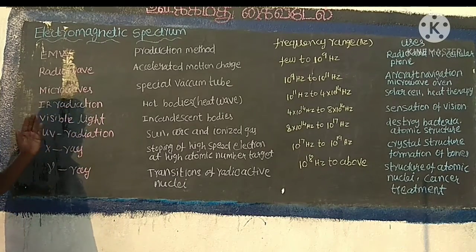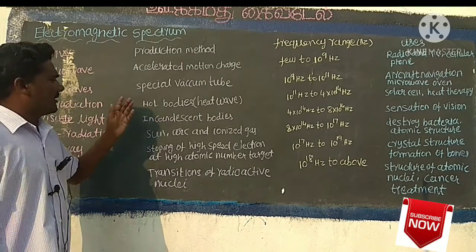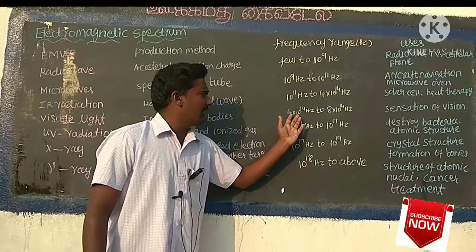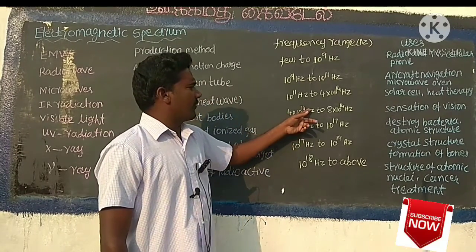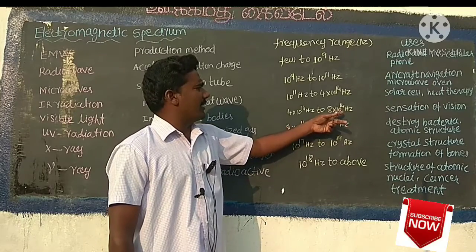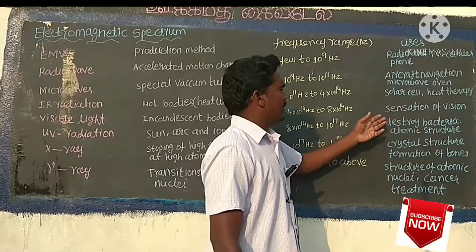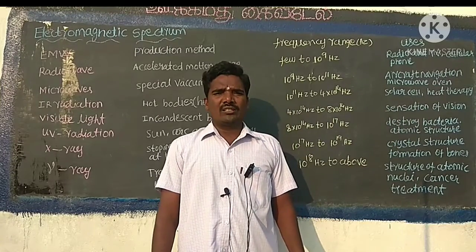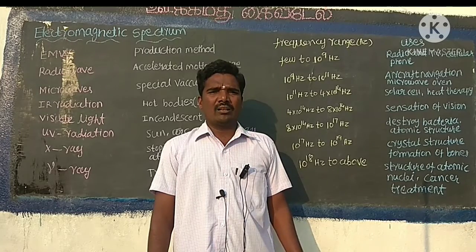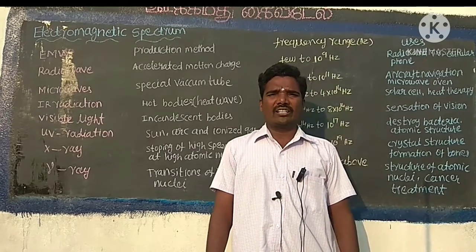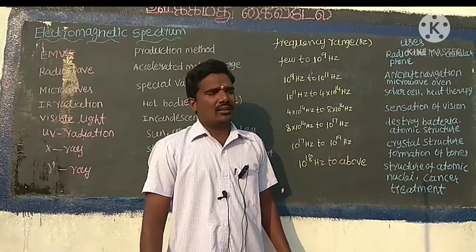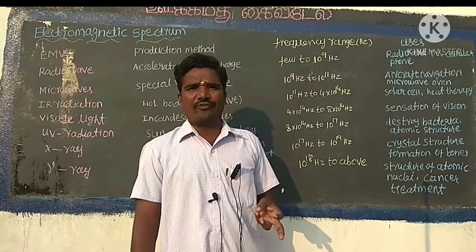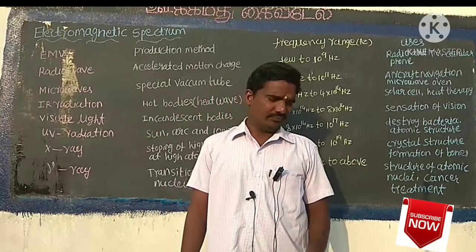Next one, visible light. The production method of visible light: incandescent bodies. The frequency range of visible light is 4 into 10 power 14 Hz to 8 into 10 power 14 Hz. It is used for the sensation of vision. It is used to study the structure of molecules and the arrangement of electrons in the outer shell of an atom, and it obeys the laws of reflection, refraction, diffraction, polarization and interference.